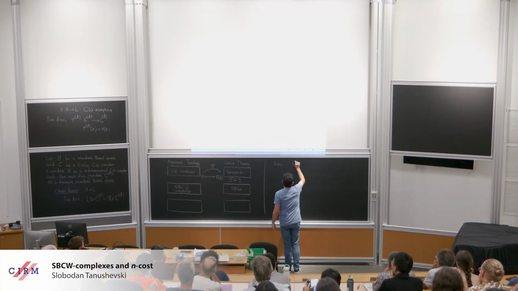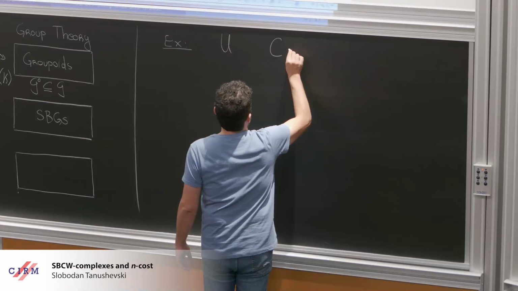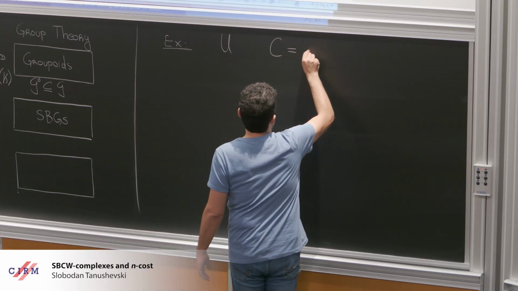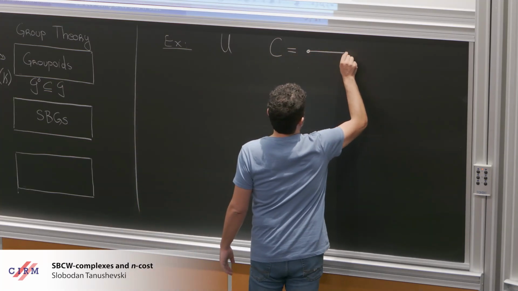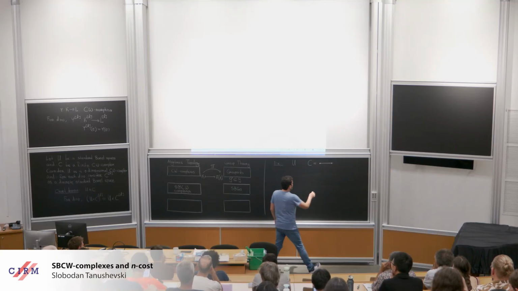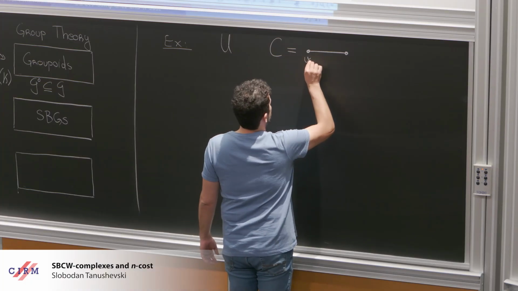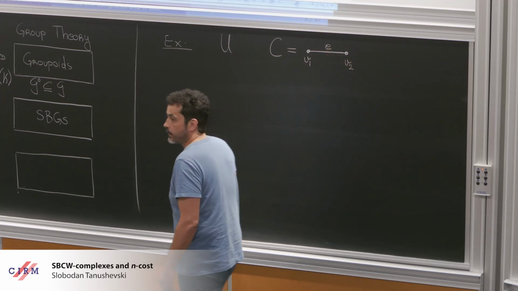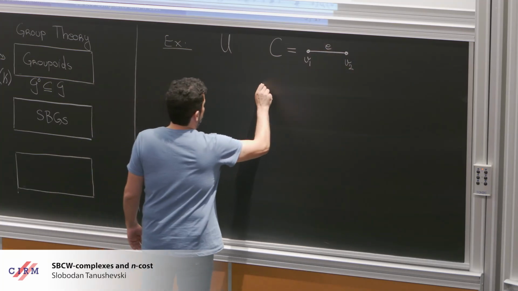So let me give you an example. You take U to be anything, and you take C to be something simple. So I will take C to be an interval, two 0-cells, one 1-cell, and it might be a good idea to give them names, V1, V2, E. Okay, so now let's look at the product.